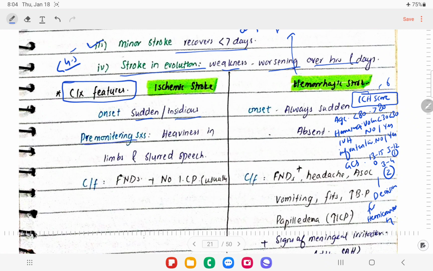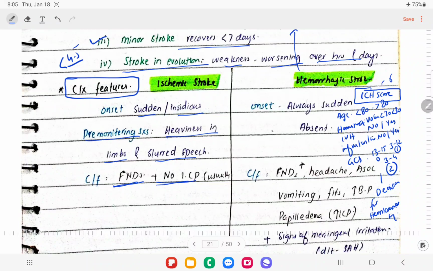There will be premonitory symptoms, like the patient might feel heaviness in the limbs, and might have slurred speech. There will be focal neurological deficits, and mostly there is no raised ICP, right. So the patient will be conscious and alert, because there is no raised ICP.